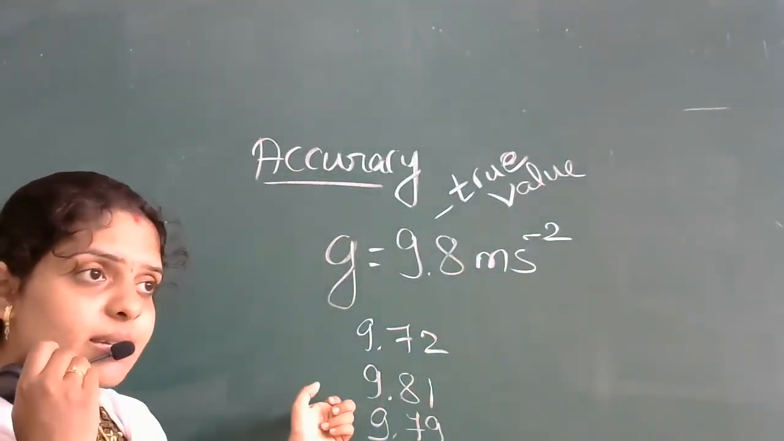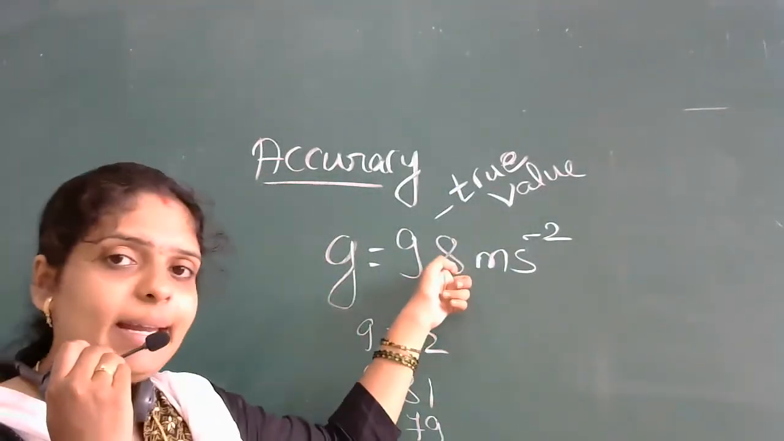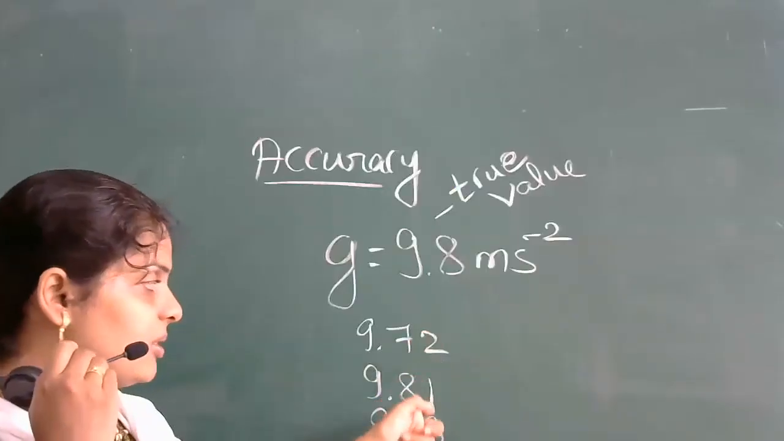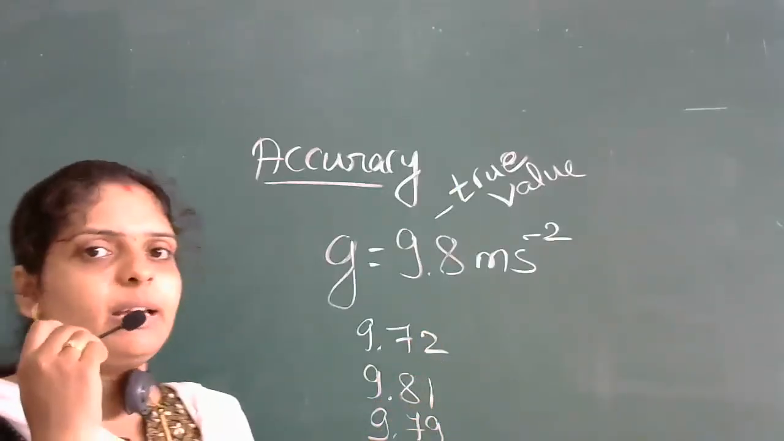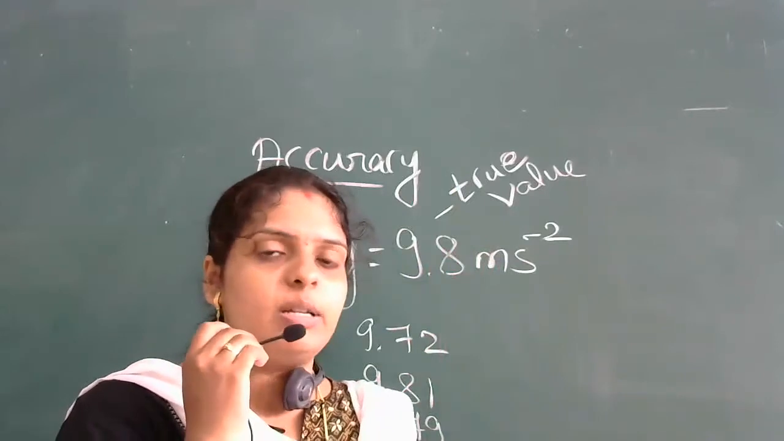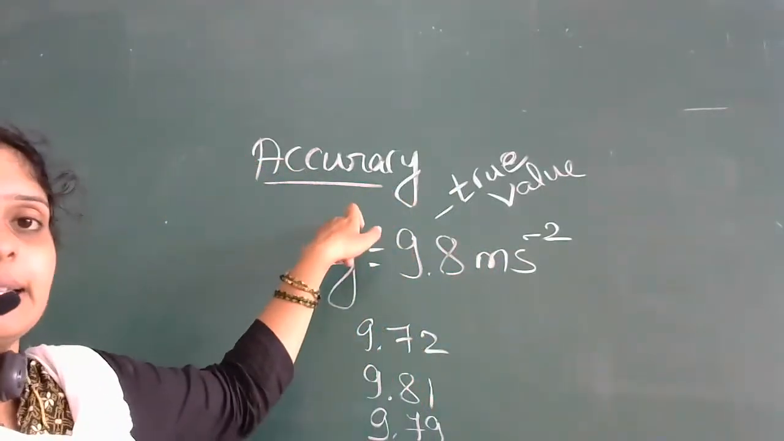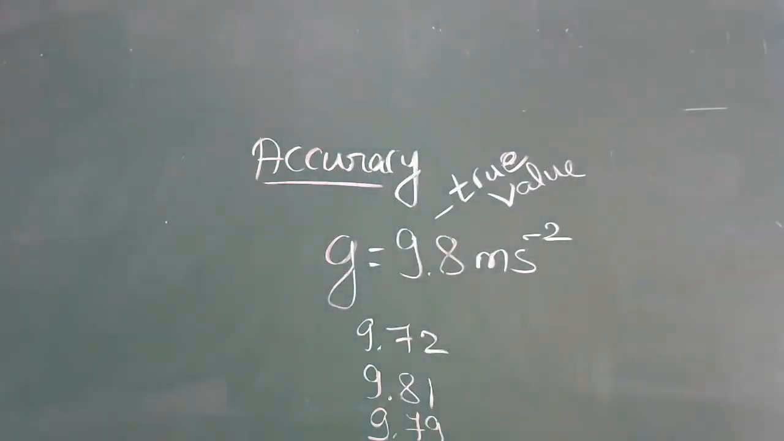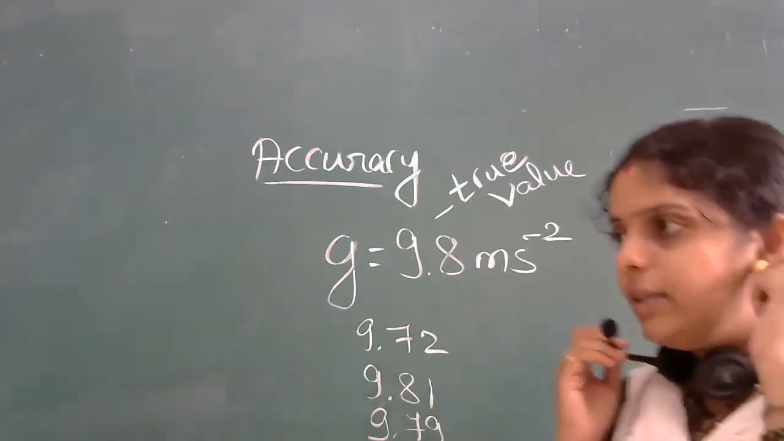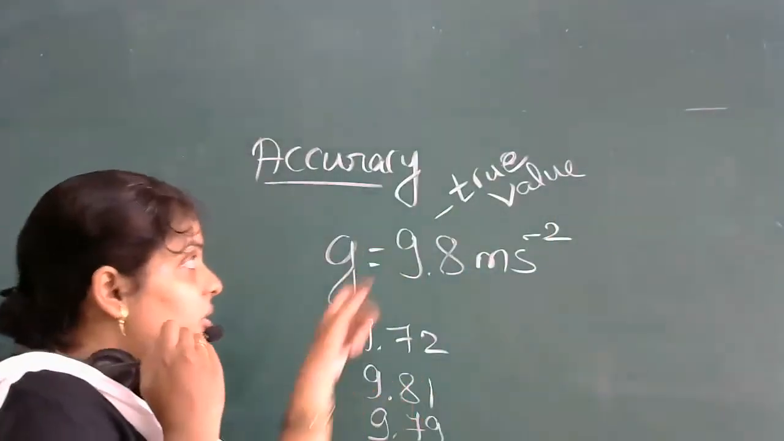But what is your standard reading? It is 9.8. How much are you getting? 9.72, 9.81, 9.79. You may get 9.8 also, sometimes. So here accuracy is nothing but, listen carefully, how close the measured value is to the actual or the true value.